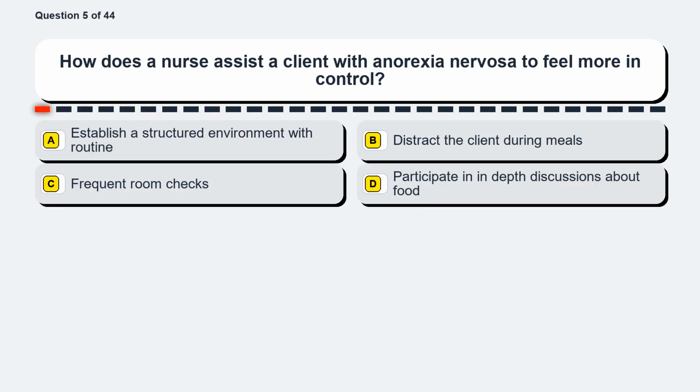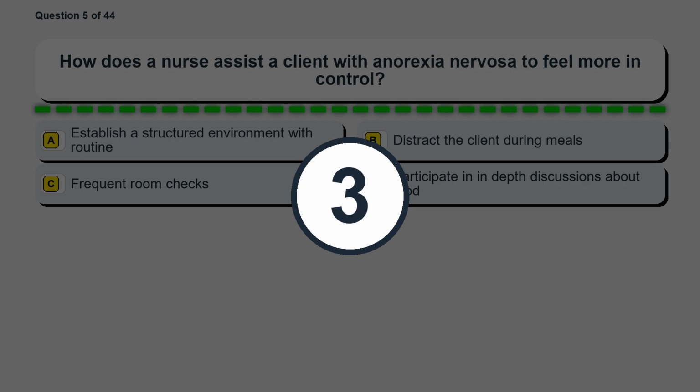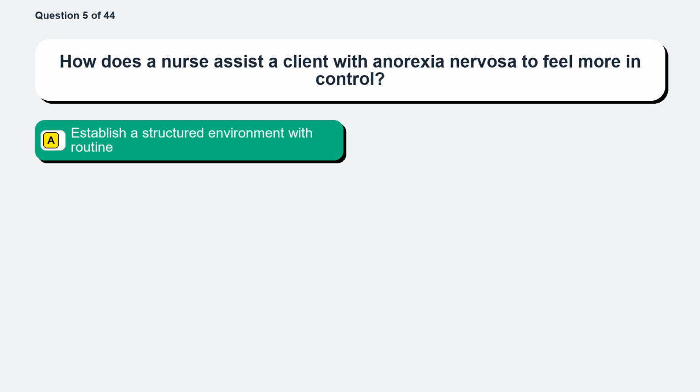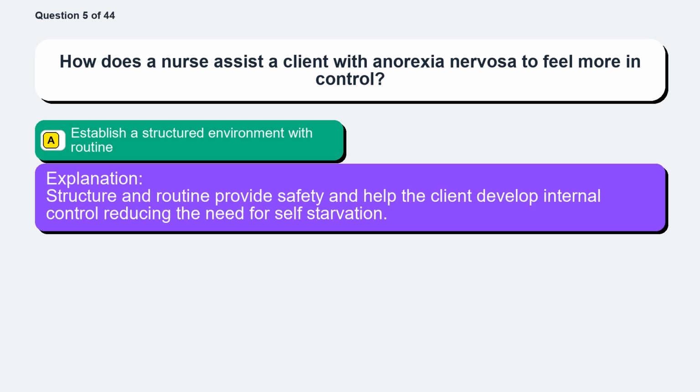Question 5. How does a nurse assist a client with anorexia nervosa to feel more in control? Option A, establish a structured environment with routine. Option B, distract the client during meals. Option C, frequent room checks. Option D, participate in in-depth discussions about food. The correct answer is option A, establish a structured environment with routine. Structure and routine provide safety and help the client develop internal control, reducing the need for self-starvation.